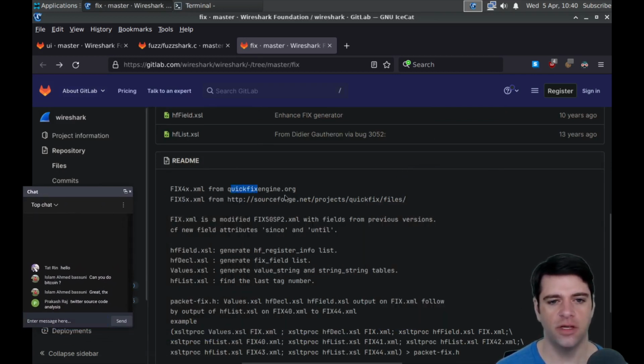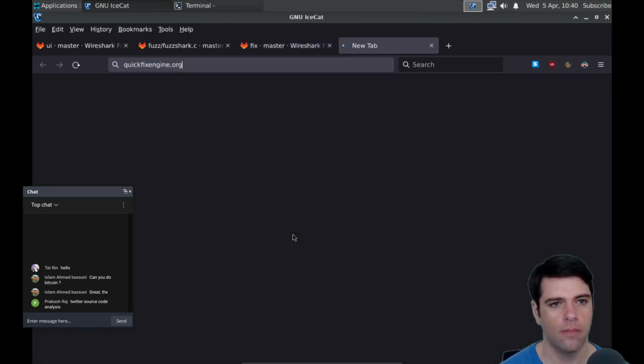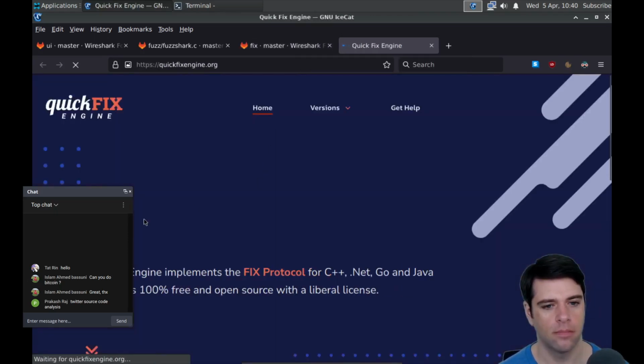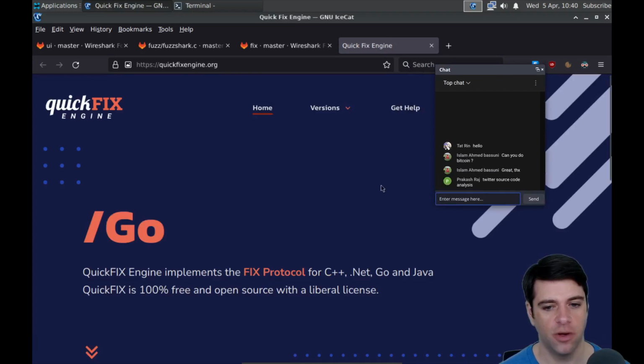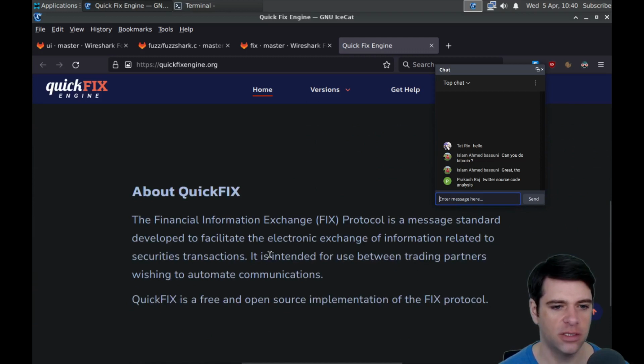So this is from quickfixengine.org. Look up quickfixengine.org. It implements the FIX protocol for C++, .NET, Java, and Go. It's 100% free and open source with a liberal license. The Financial Information Exchange, okay, FIX protocol, is a message standard developed to facilitate the electronic exchange of information related to securities transactions.